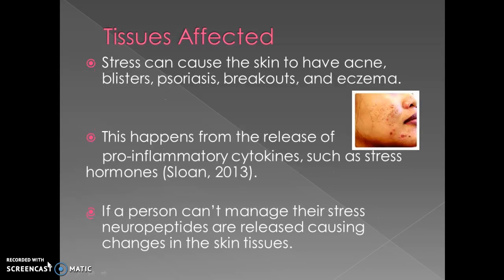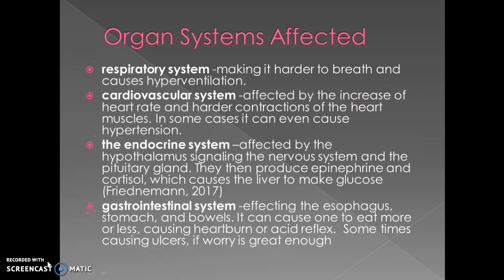Tissues affected. Stress can cause the skin to have acne, blisters, psoriasis, breakouts, and eczema. In the picture to the right, you can see severe blistering and acne from stress. This happens from the release of pro-inflammatory cytokines, such as a stress hormone. If a person can't manage their stress, neuropeptides are released, causing changes in the skin tissue.